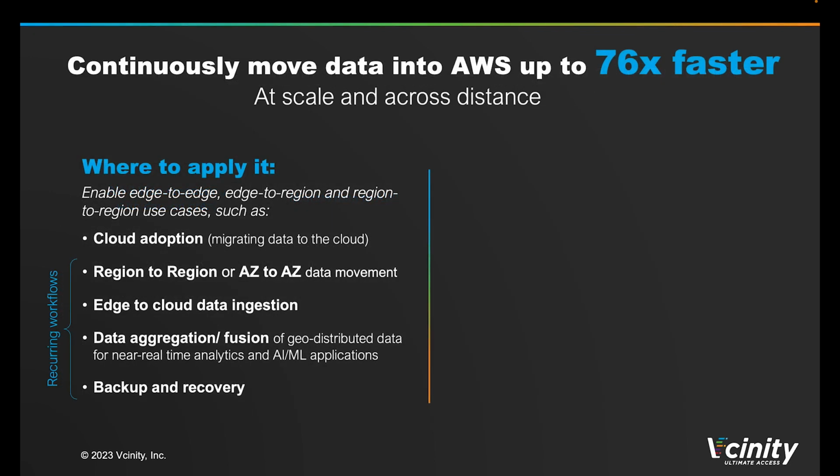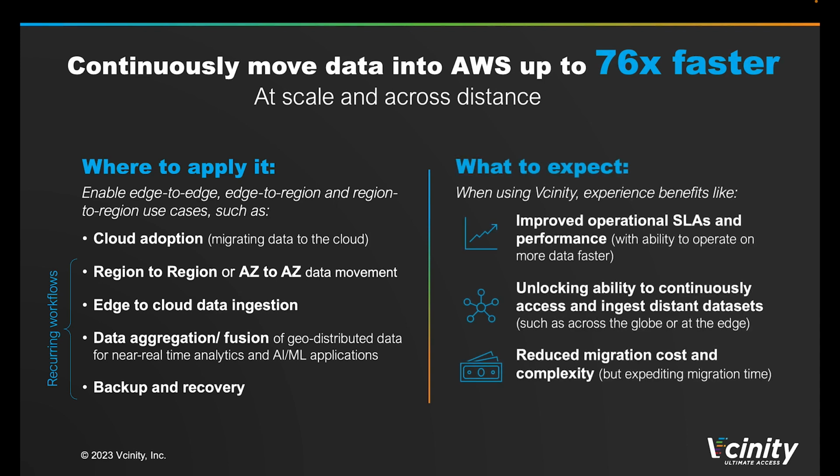So now we've seen a few customer examples out in the wild. Here are a few targets for leveraging this technology. Use cases, certainly data migrations for cloud adoption is a finite use case. For ongoing data pipeline initiatives, we look at data movement between regions or availability zones, ingesting data from the edge into the cloud, and aggregation or fusion or federation of disparate data sets for analytics, and backup and recovery between geodistant locations. For these use cases, our customers can expect to see faster availability of data and a more predictable performance of their data pipeline, irrespective of the distance between sites, resulting in improved efficacy of these analytics outcomes.